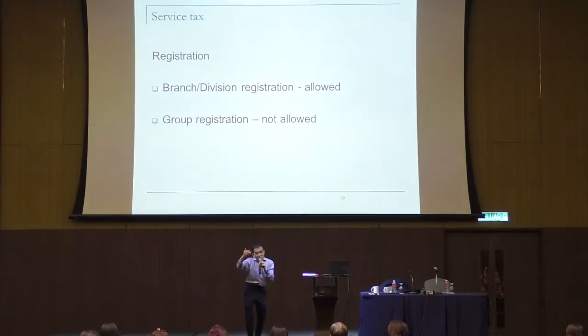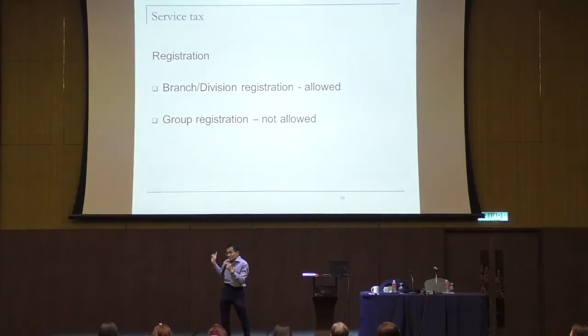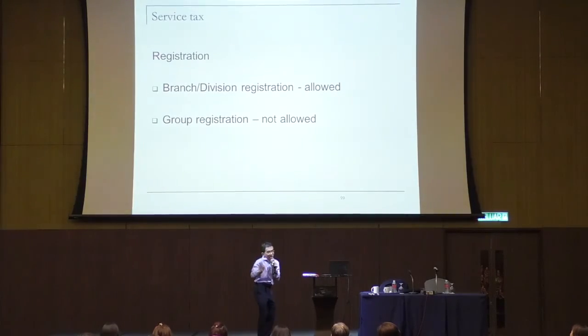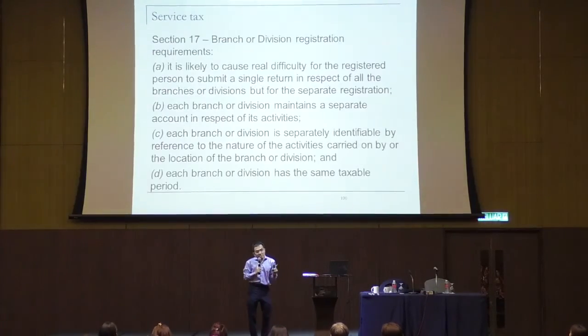That means even though your branches are under one company, the branches can register separately with Customs and submit service tax returns separately based on branch. So that is the facility allowed in service tax. Only service tax. Sales tax cannot. So this is the facility allowed. But of course, service tax also doesn't allow group registration. No group registration, only branch registration. But take note, that's spelled out in section 17.